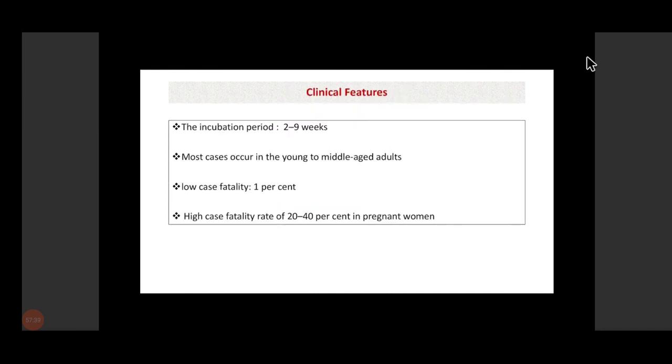Now, clinical features: the incubation period is around 2 to 9 weeks, and in most cases, unlike hepatitis A virus, it occurs in young and middle-aged adults. Case fatality rate is around 1%, but it is high in pregnant women because, as I told you, the percentage of fulminant hepatitis in pregnancy in hepatitis E is very high.